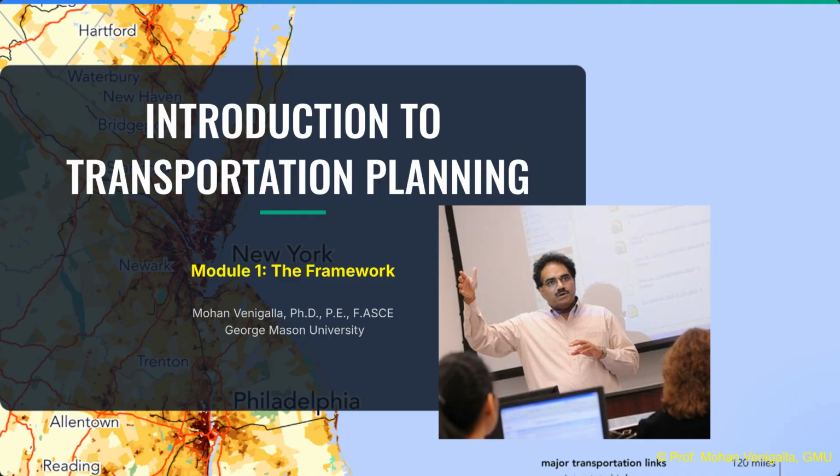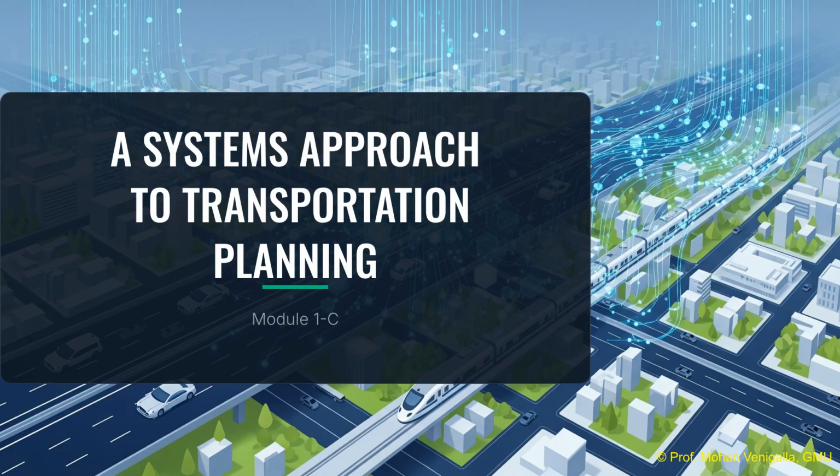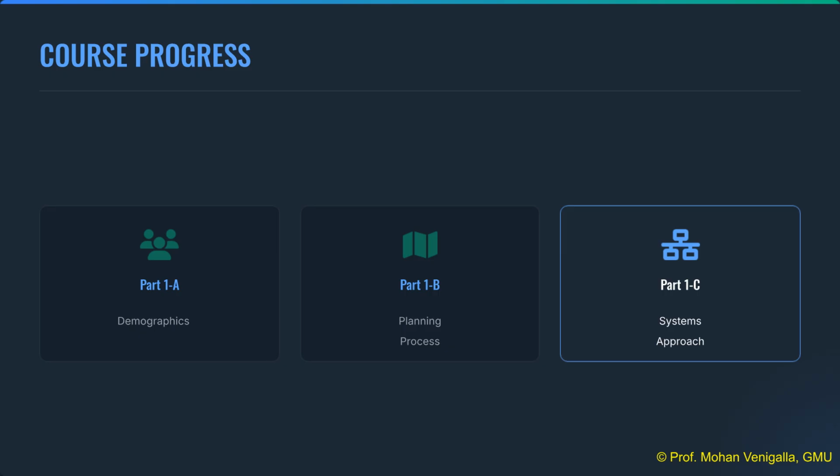All materials are copyrighted. We are now starting Part 1C, a systems approach to transportation planning, which provides a structured way to view the complex interactions within the transport system. To recap, Part 1A covered population demographics. Part 1B reviewed the planning process framework. This section, Part 1C, will now outline a structured systems approach to transportation planning.